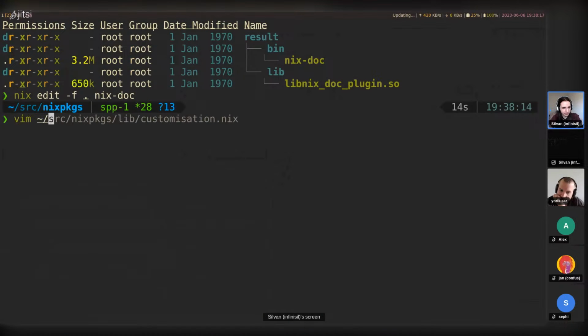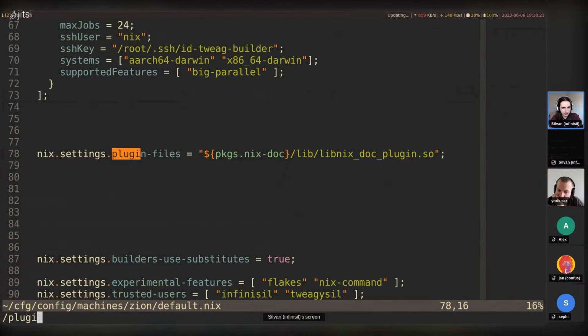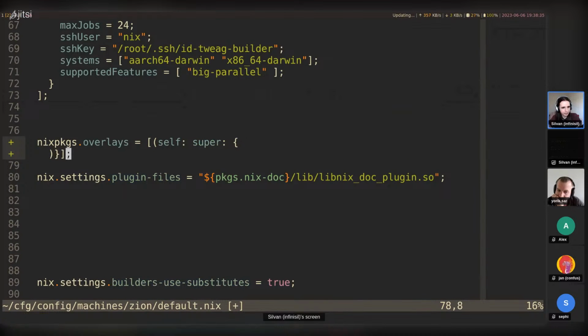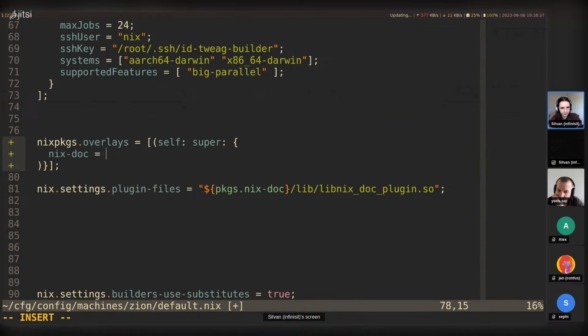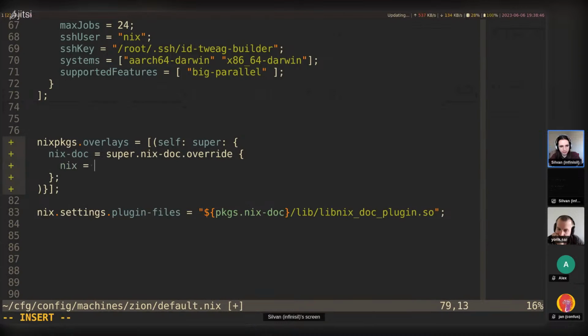So I'm going to do this. Let's go into my config again, plugins, plugin files. I'm going to add this as an overlay actually. So nixpkgs.overlays. Self super, like this. Now let's say nix-doc equals super.nix-doc because we override the attribute itself. override, and then nix is equal to, I'm going to say config.